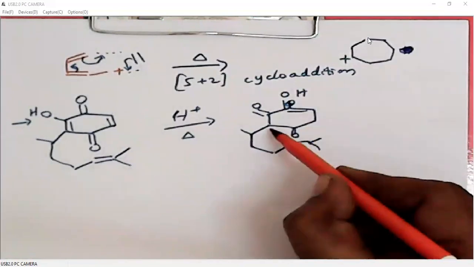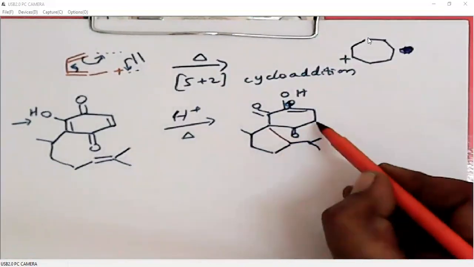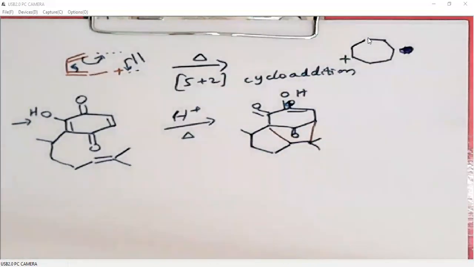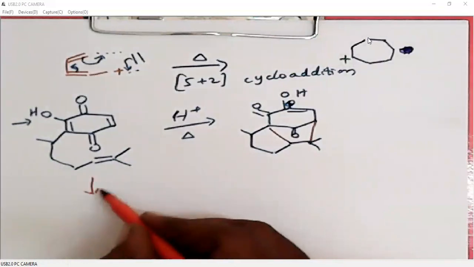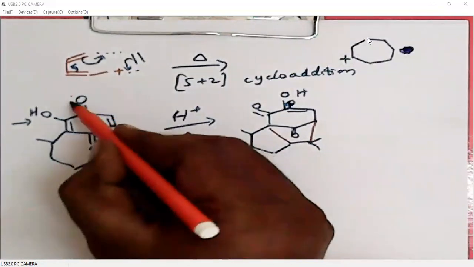Now the bond is between these two carbons. Now I will explain how it is generated. Under acidic conditions, this carbonyl